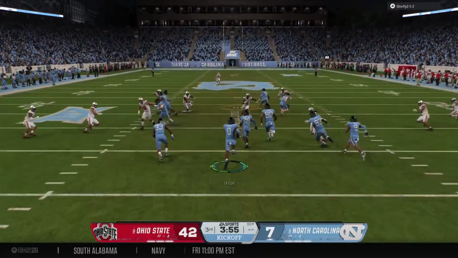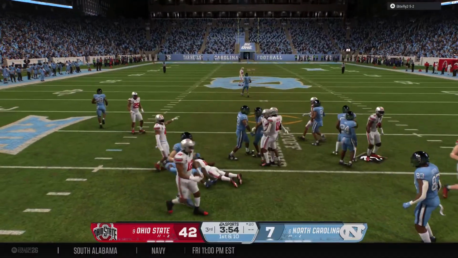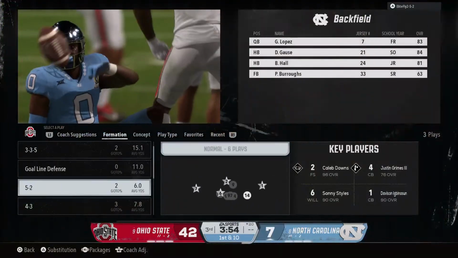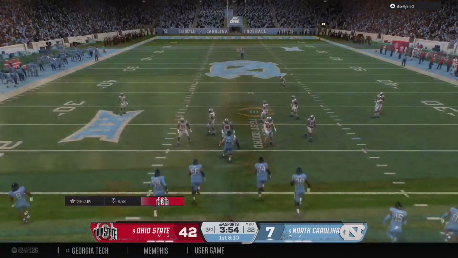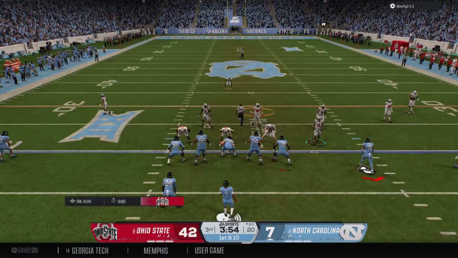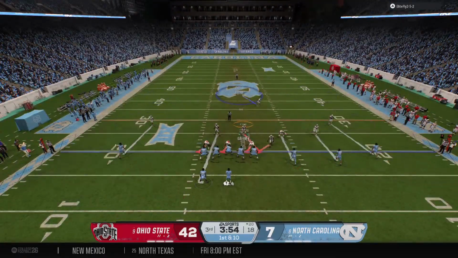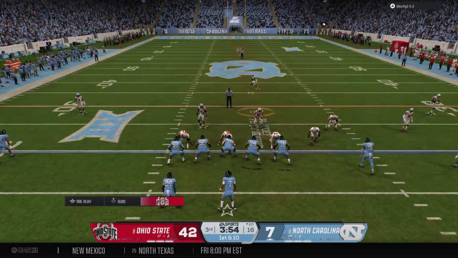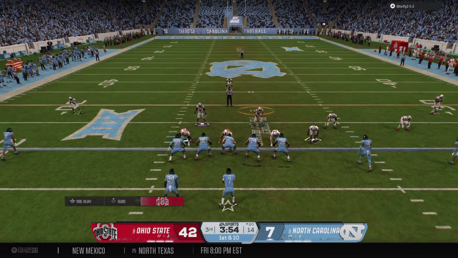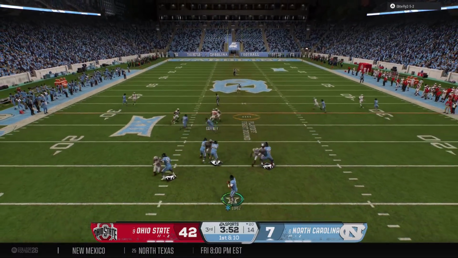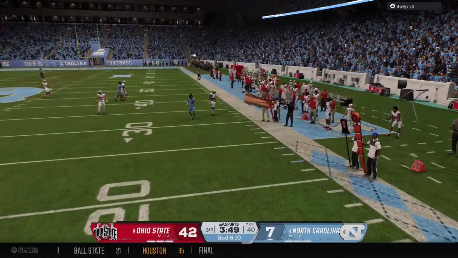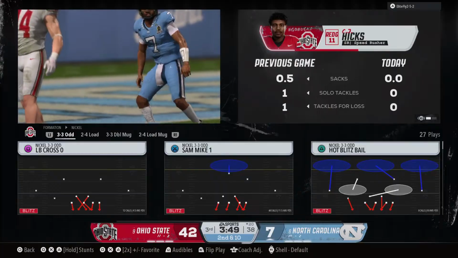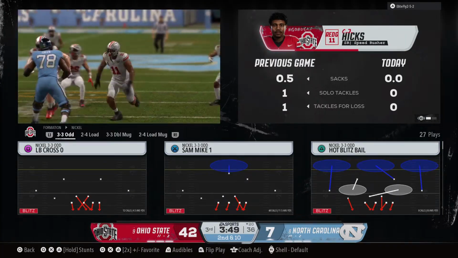And here's the return from inside the 5. And he stopped at the 20. Tried to make something happen. That's a good coverage there. Here's the first play of the drive now from the 20-yard line. Back to throw. It's Lopez. Pressure is coming. And it's incomplete on the throwaway. Didn't find anybody open. Brings up a second down now.